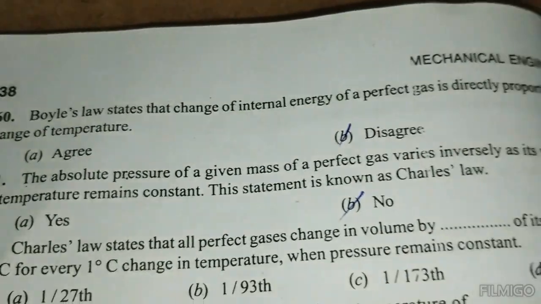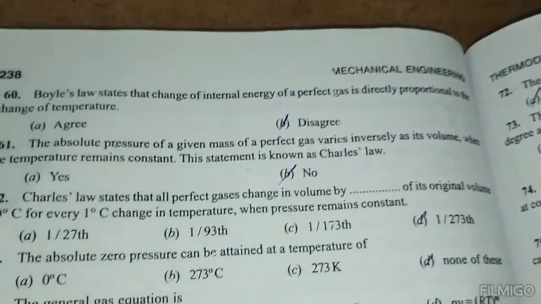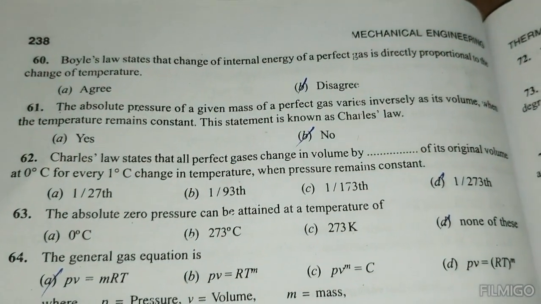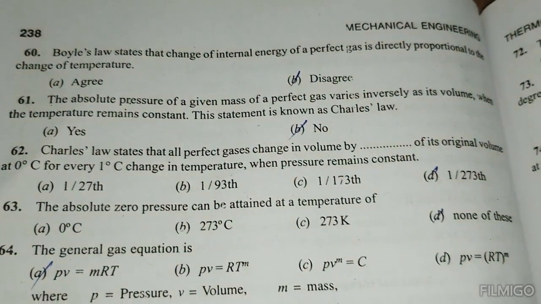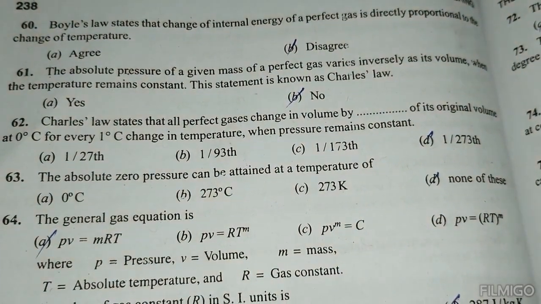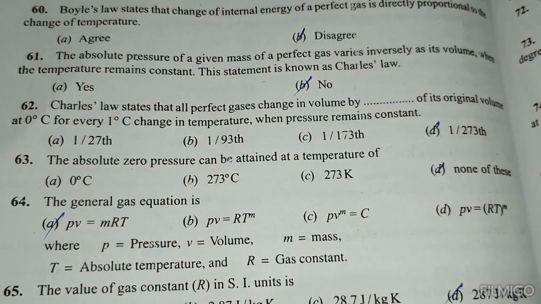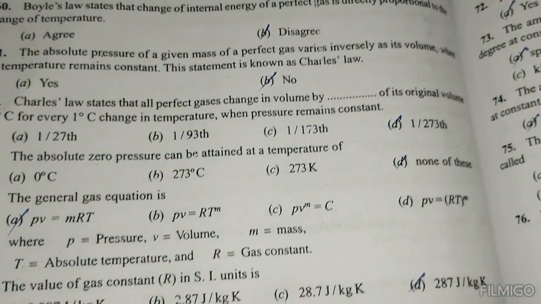Boyle's law states that the change in internal energy of a perfect gas is directly proportional to the change in temperature. Disagree. The absolute pressure of a given mass of perfect gas varies inversely as its volume when the temperature remains constant: this statement is Boyle's law. Charles' law states that all perfect gases change in volume by 1/273 of the original volume at 0 degree centigrade for every 1 degree change in temperature when pressure remains constant.